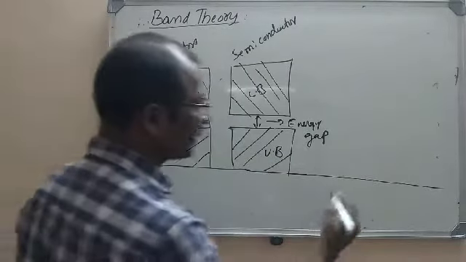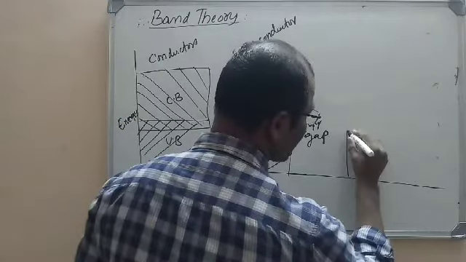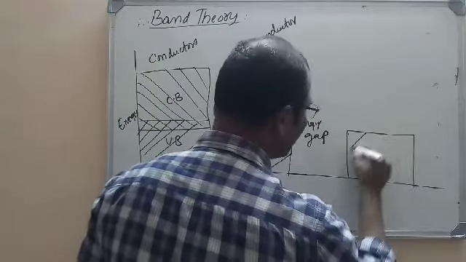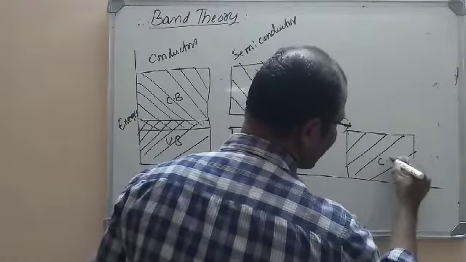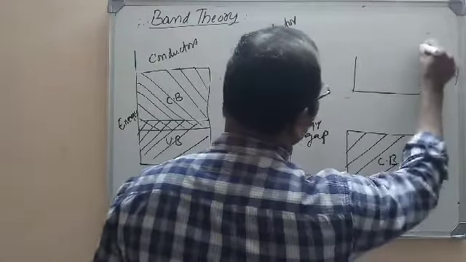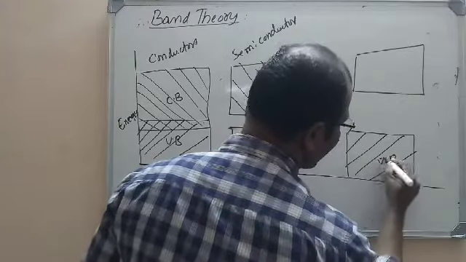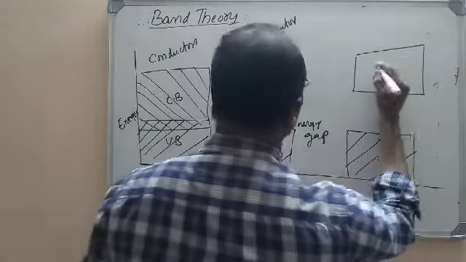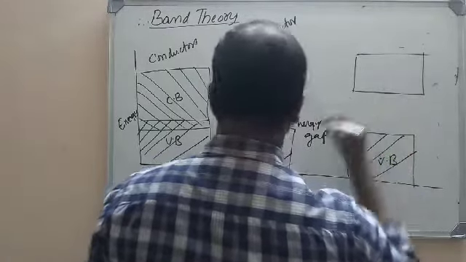Now let us go for the last class. Here this is a conduction band completely filled, and here this is a valency band, and here this is a conduction band.